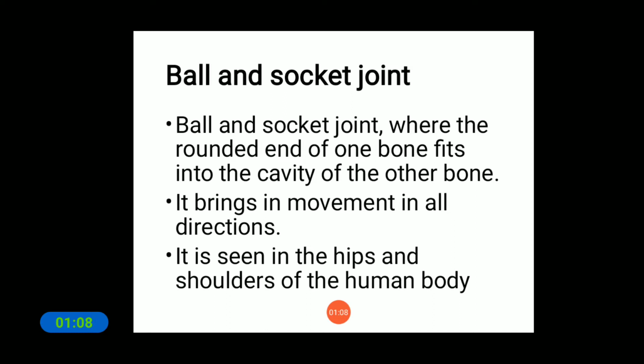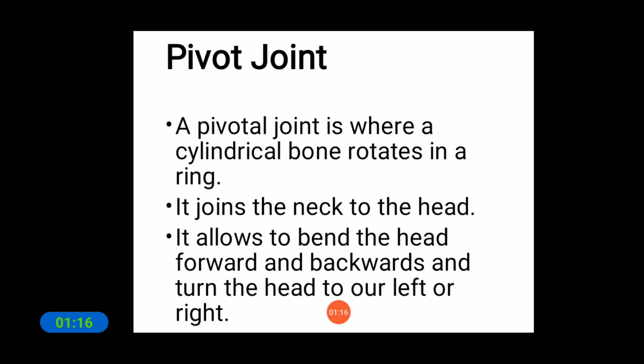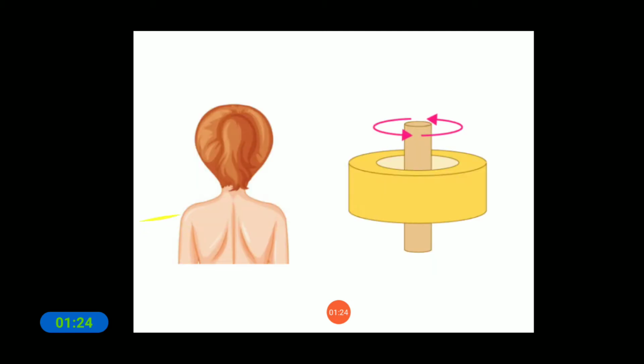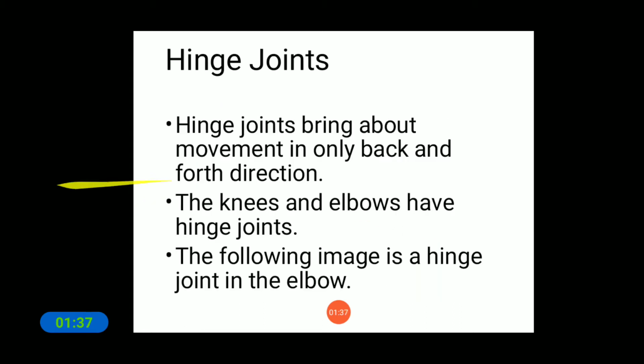This type of joint we can see in the hips and shoulder of the human body. Next we discussed the pivot joint, where a cylindrical bone rotates in a ring, which we can see in the neck to the head, turning left or right. Then the hinge joint, in knees and elbows.